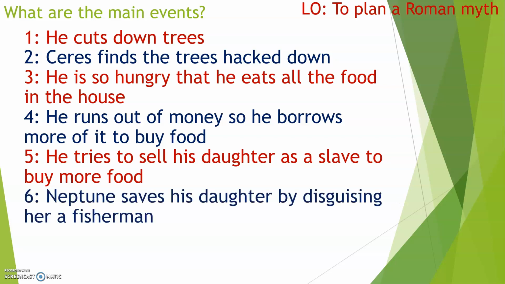6, Neptune saves his daughter by disguising her as a fisherman. It never says whether she turns back into a daughter or whether she stays as a fisherman. One hopes that she turns back into a daughter and she doesn't spend the rest of her days as a smelly fish person. But he gets disguised so that he can't be sold as a slave.